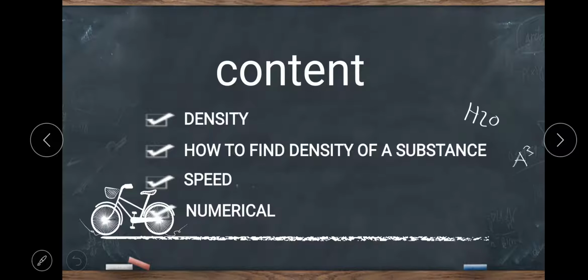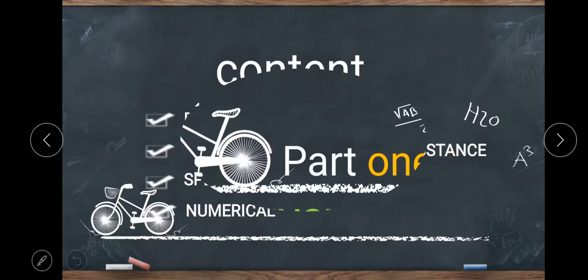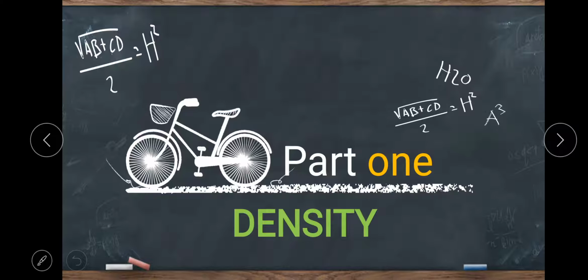Today we are going to discuss these topics. First one, density. Second one, how to find the density of a substance. Next, speed and the numerical based on it. First part, density.